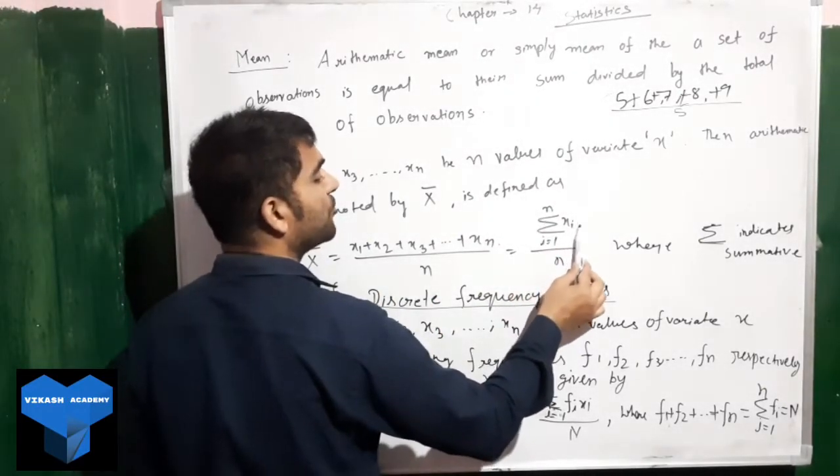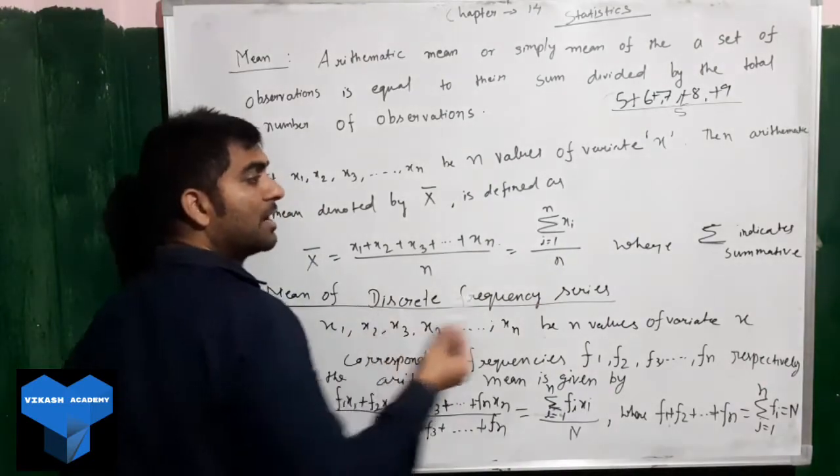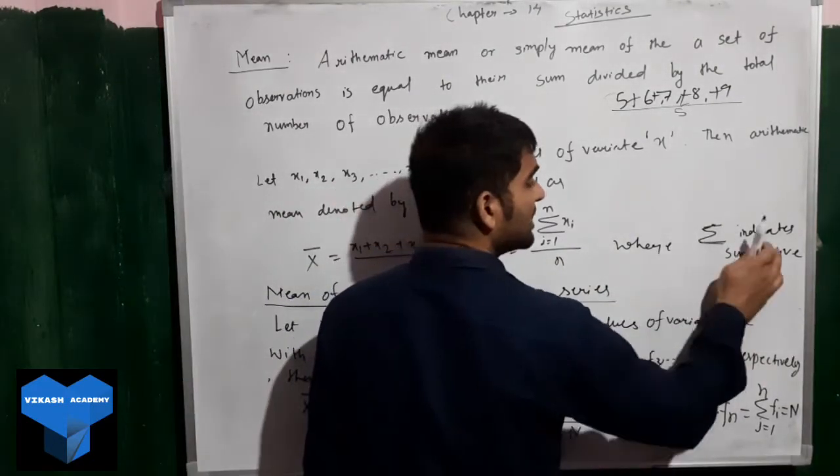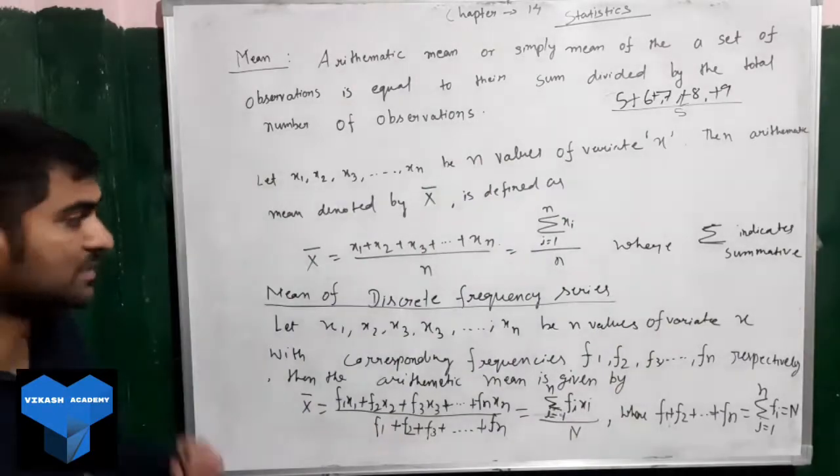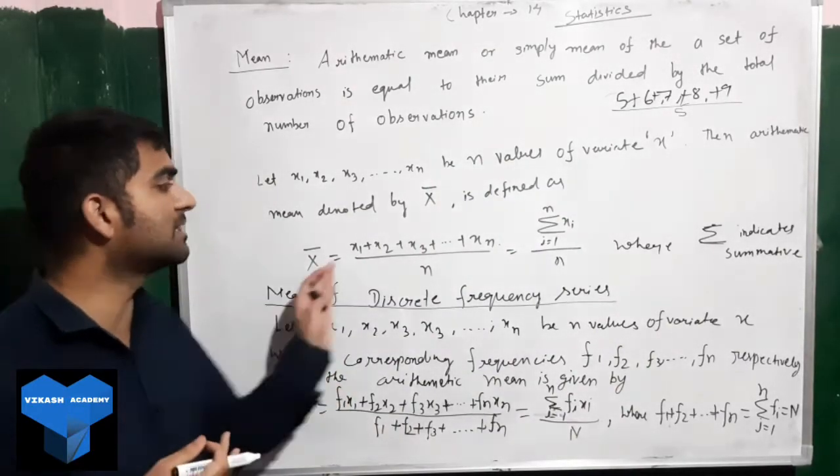Okay, you have to put n, so you will get the last one. Where a summation sign, this sign indicates what? Summation means sum, addition, sum of all this.